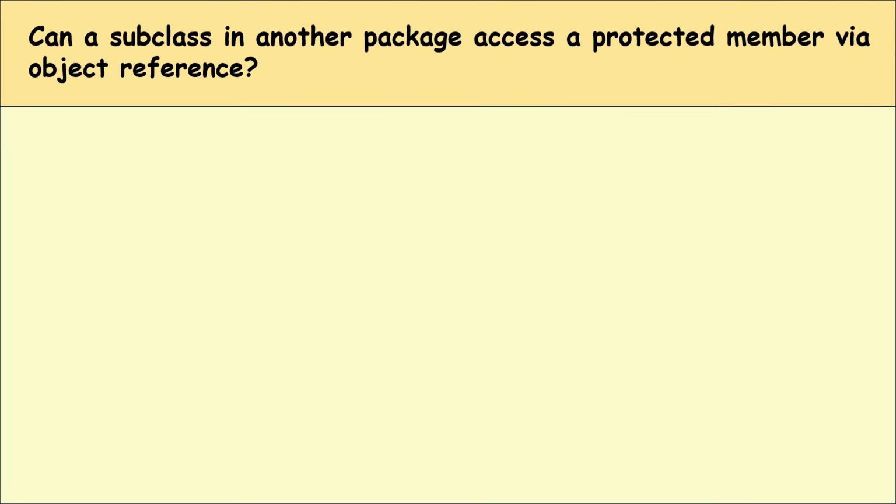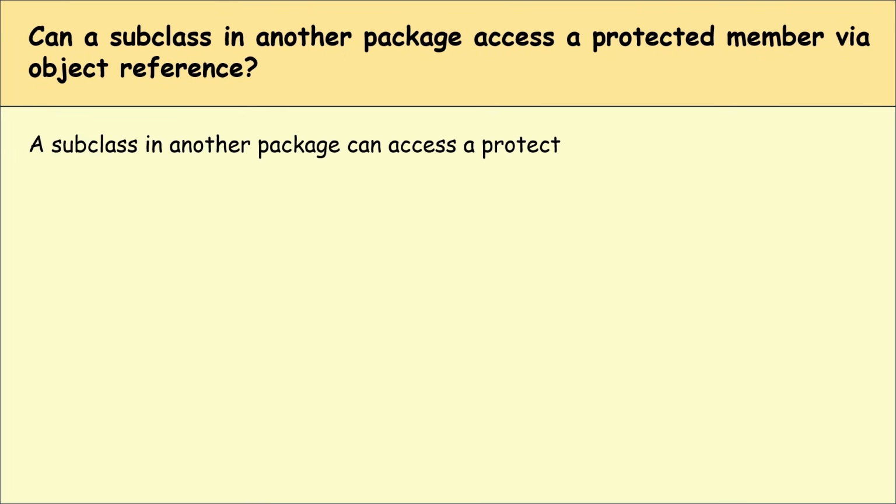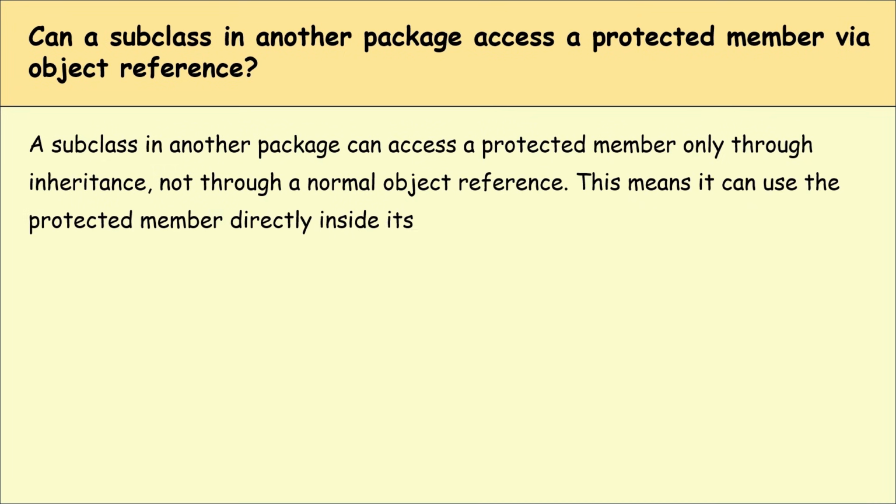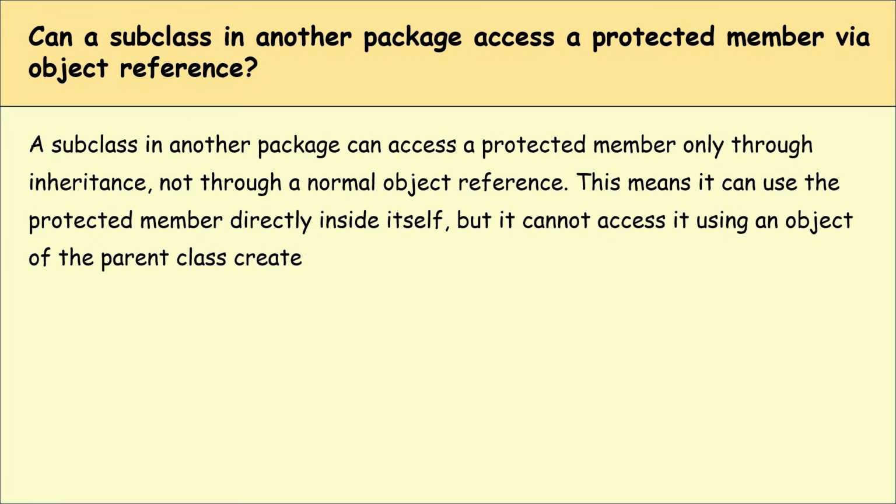Can a class in another package access the protected members via object references? A subclass in another package can access a protected member only through inheritance, not through a normal object reference. This means it can use the protected member directly inside itself, but it cannot access it using the object of the parent class created outside the subclass.